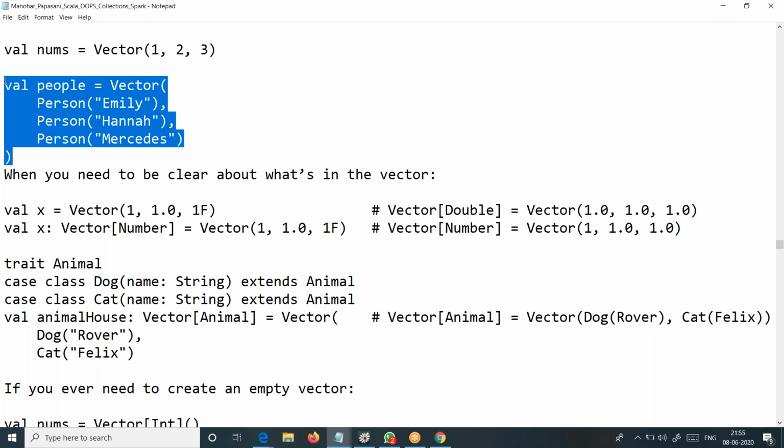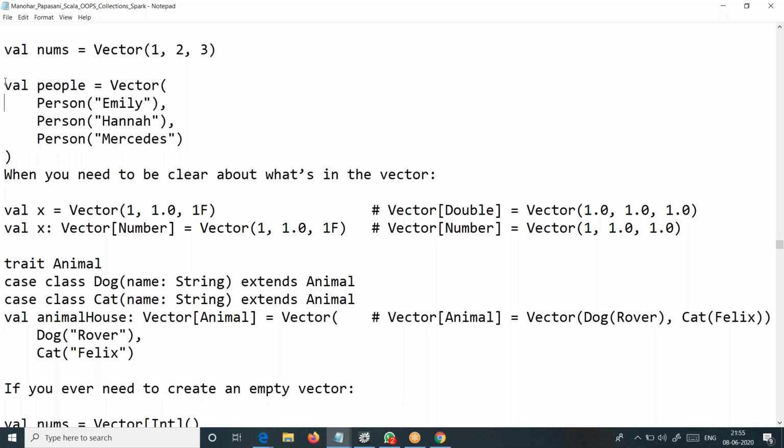Because in a real environment, we try to have a collection of objects. We don't seriously put integers, decimals, or strings. It only happens while learning. But when you go to the application mode, we come across those cases very, very rarely. It's not like every time we have a collection of integers or decimals or strings. That won't be the case. The case will be that you have a collection of objects.